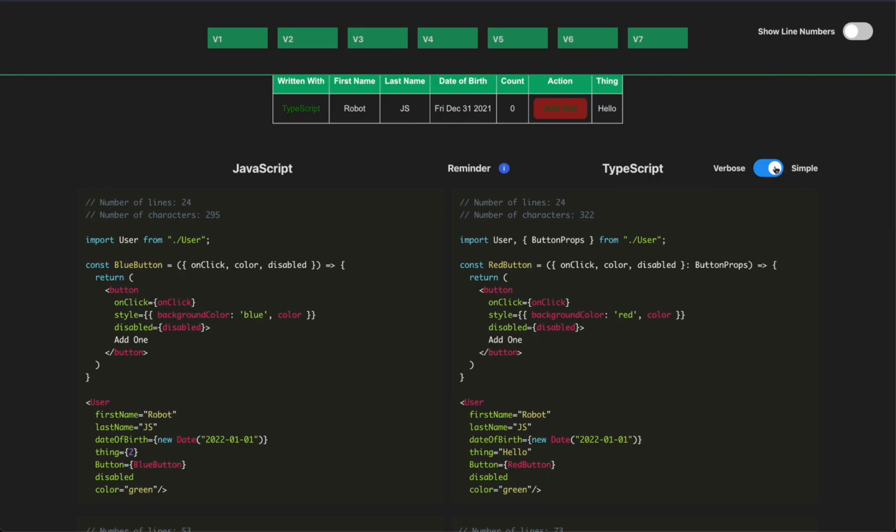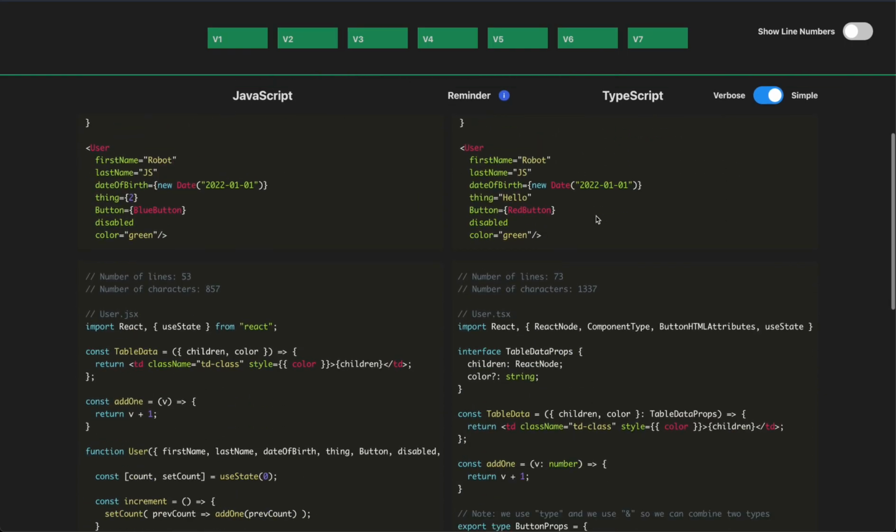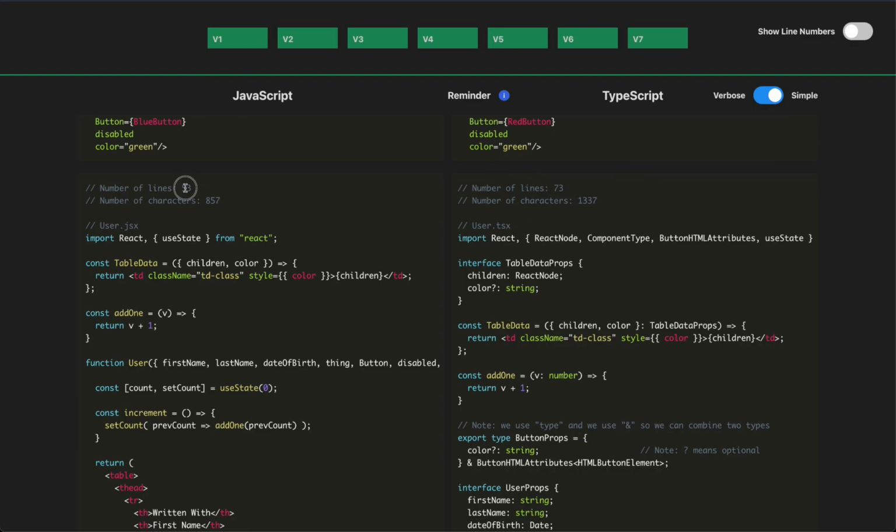Now, if we take a look at the top here, and look at the difference in the lines, again, keeping us on the simplified version of the TypeScript, for the first file, we have 24 lines on both, but a little bit more characters. On the second one, we have 53 lines in the JavaScript versus 73 lines in the TypeScript, right? We have 857 characters versus 1,337 characters in the TypeScript. So you can see we don't even have that complex of a user component, but over time, we're getting a lot of extra stuff in here, which sometimes is beneficial, but I just want everyone to be aware that this does happen over time in type files.